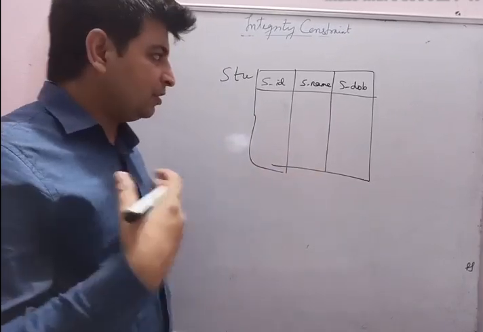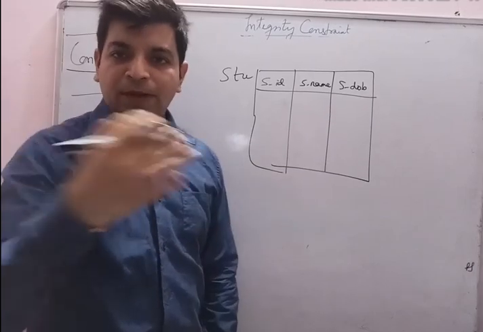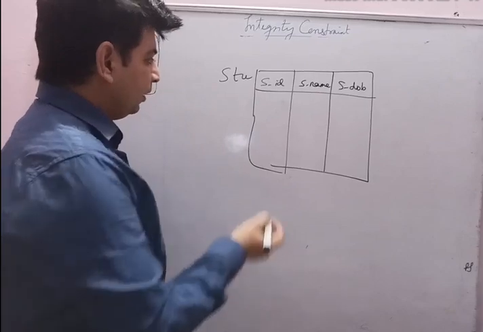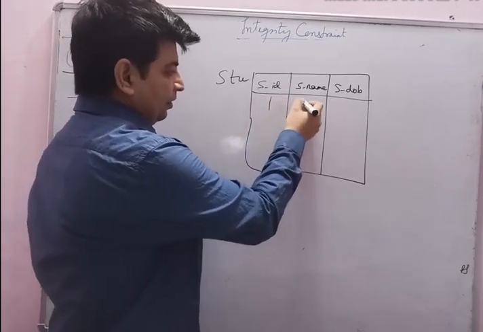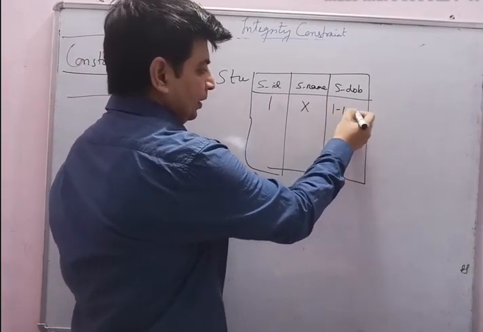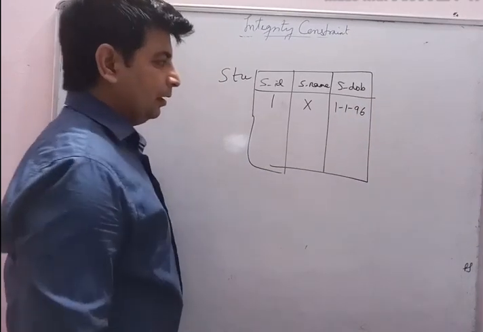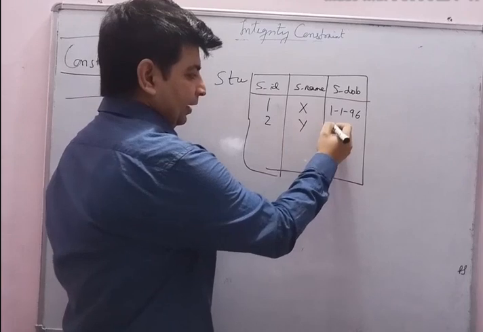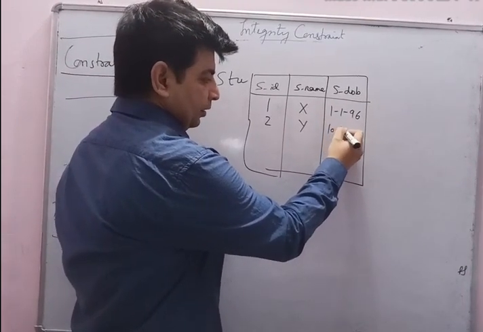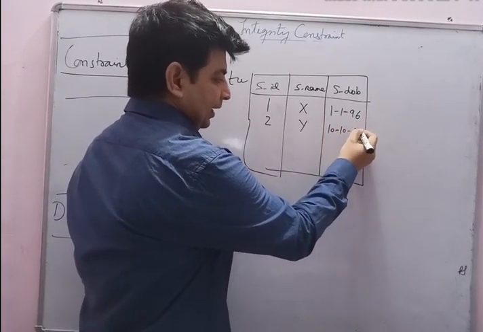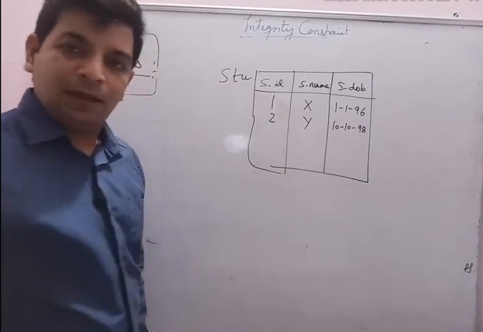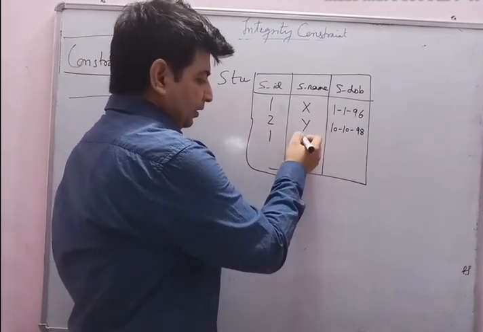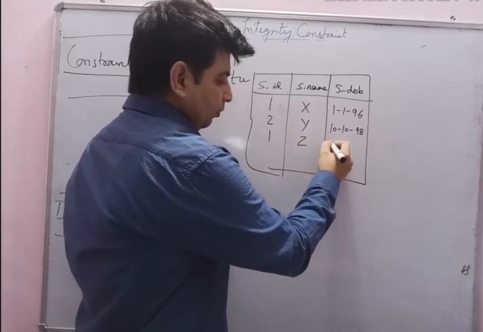मैंने उनको बोला कि you just fill the form and the value will come automatically from the form to this database. Okay, so what they have done, the first student, his ID is 1, he put his name X, his date of birth is 1/1/96. Then the second student filled the entry, he put his name Y, date of birth 10/10/98. Then third student came and he again put number 1 over here, he put his name Z, he put his date of birth